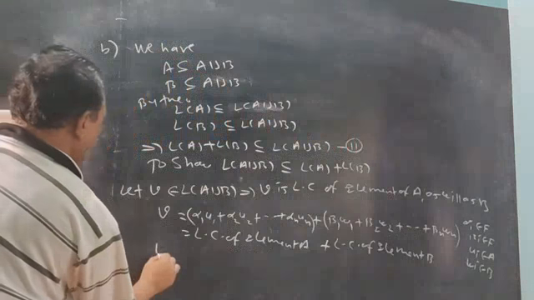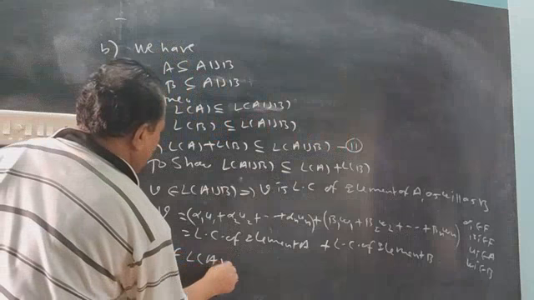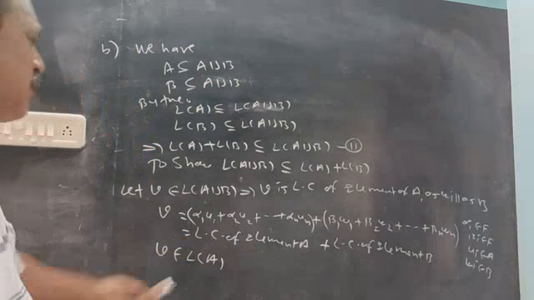Therefore, it belongs to the span L of A. Span means linear combination.